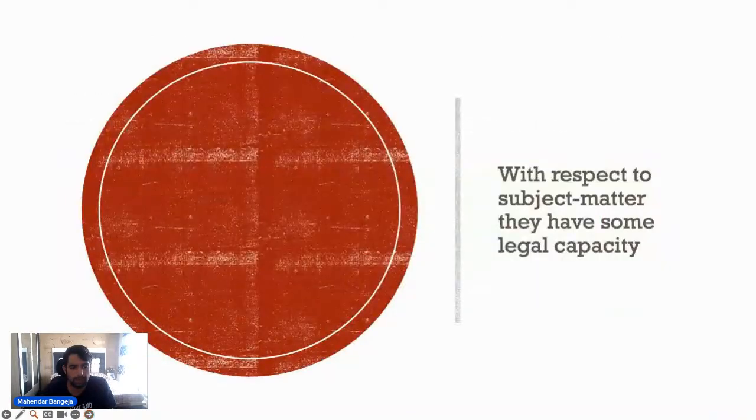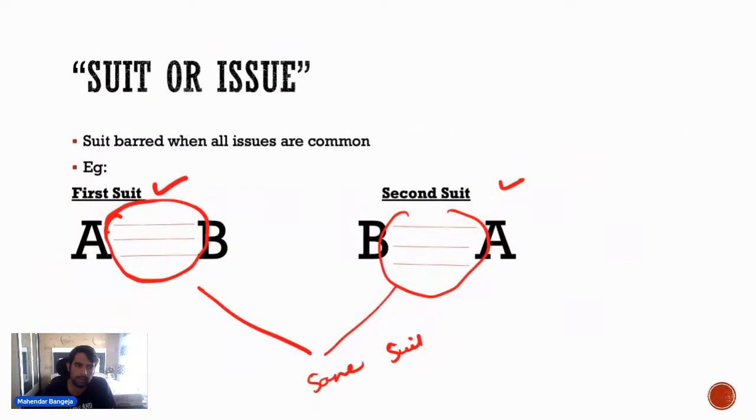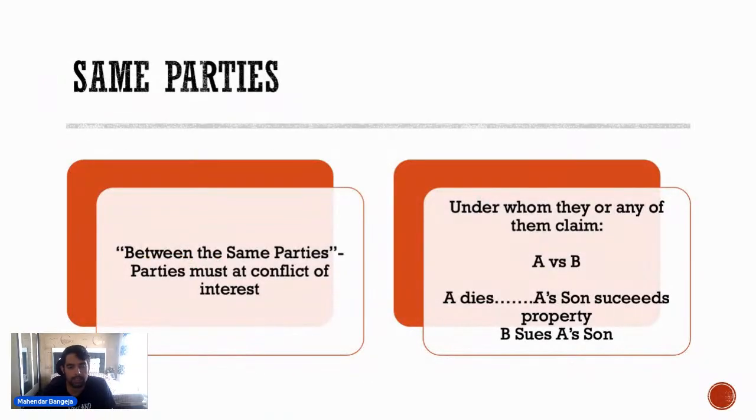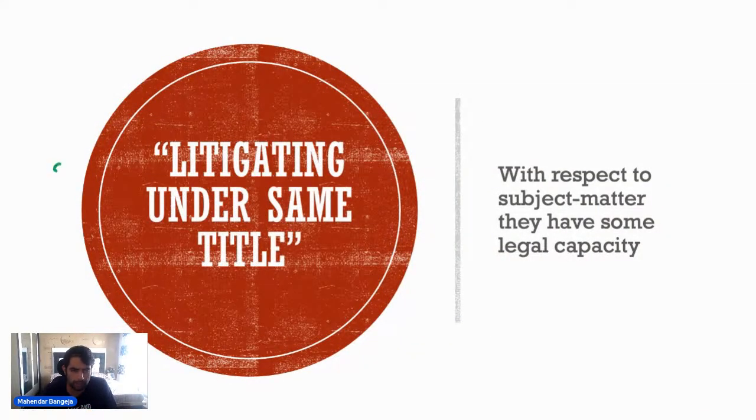तो elements में पहला element है that the suit है. It is not only a bar to suit, it can be a bar to issue. So res judicata is also applicable to a particular issue. So issue को भी apply होगा. दूसरा है कि it has to be between same parties. It has to be between same parties. Parties cannot be different, and they should be litigating under the same title.